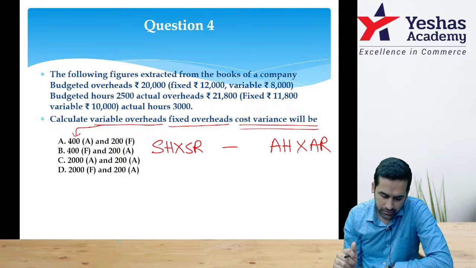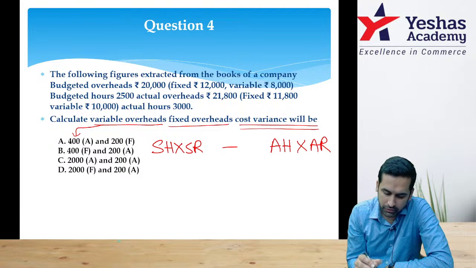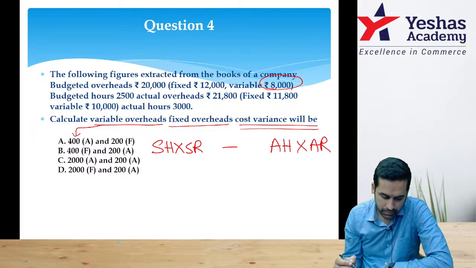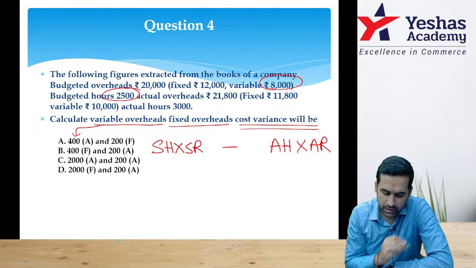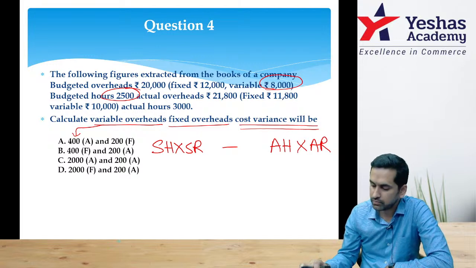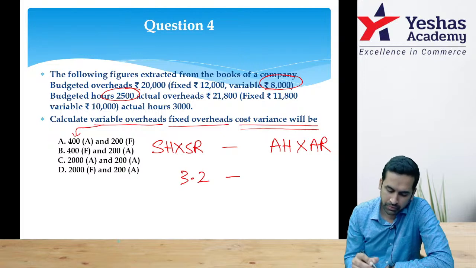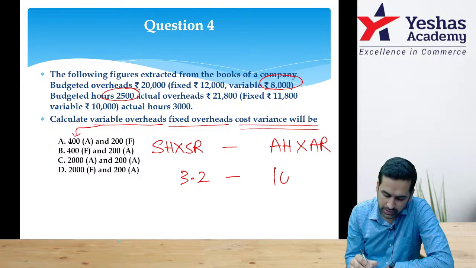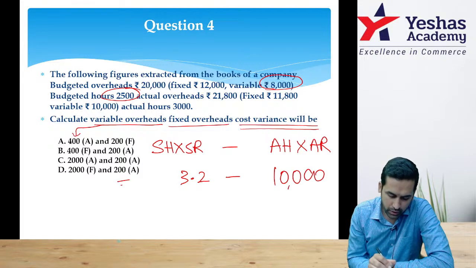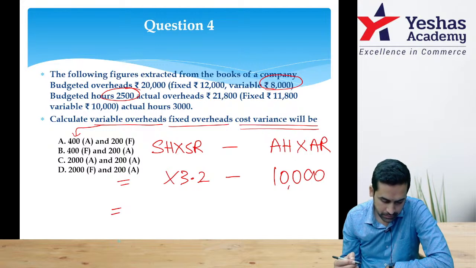Budgeted overhead variable number given is 8,000. Budgeted hours were 2,500. That means if you do 8,000 divided by 2,500, you get the rate 3.2. Actual hours 3,000. Actual overhead amount itself is given as 10,000. I don't have to worry at all. Correct? Now comes standard hours.